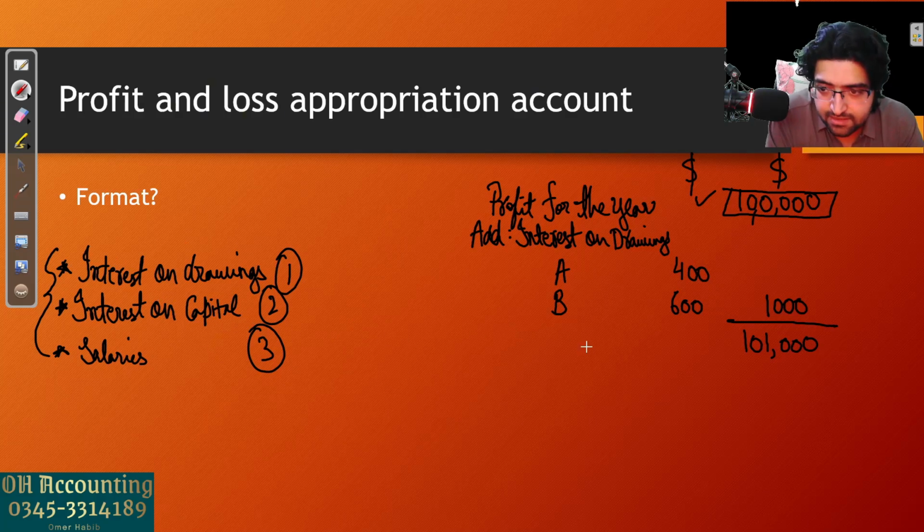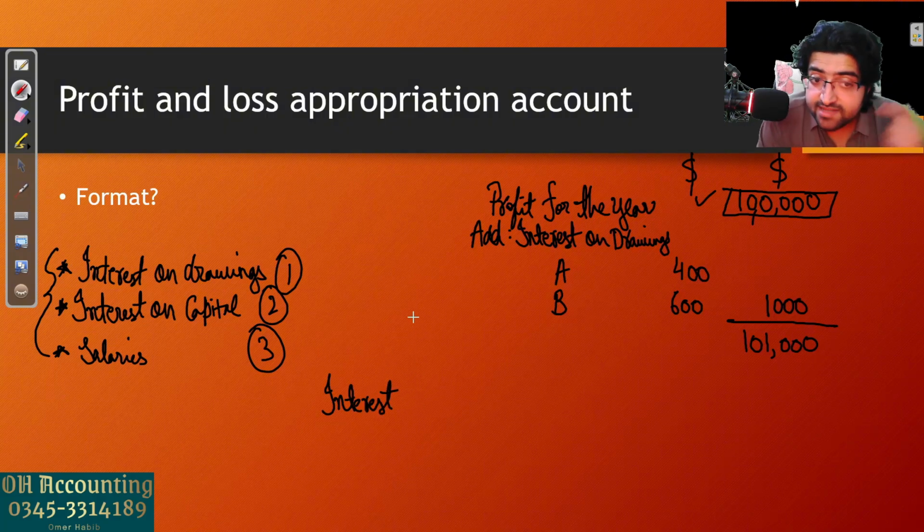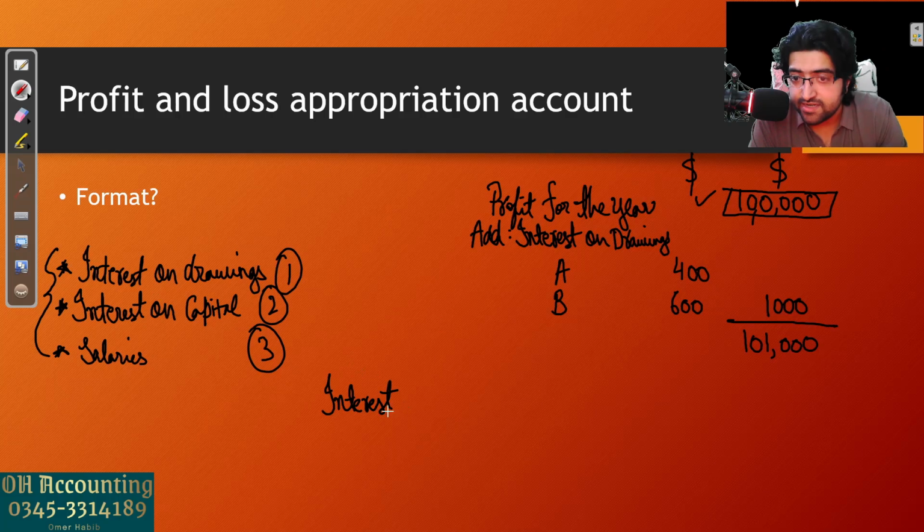Let's look at the next thing. Interest on capital. What is interest on capital? Is it paid by the partners to the business or by the business to the partners? Please think till I'm writing this.